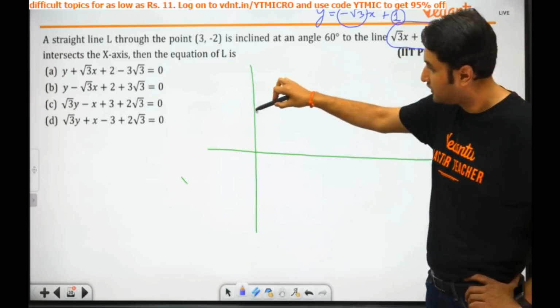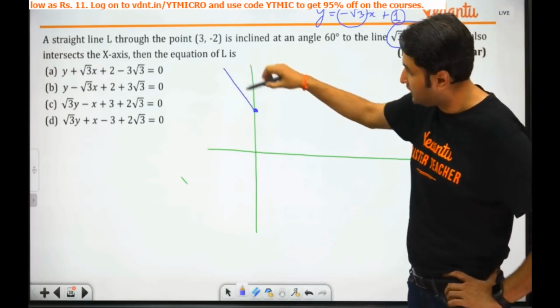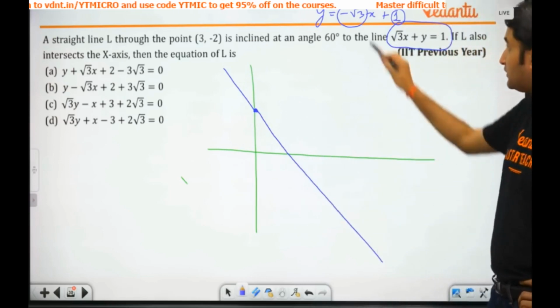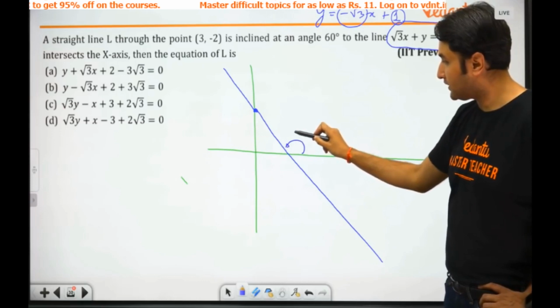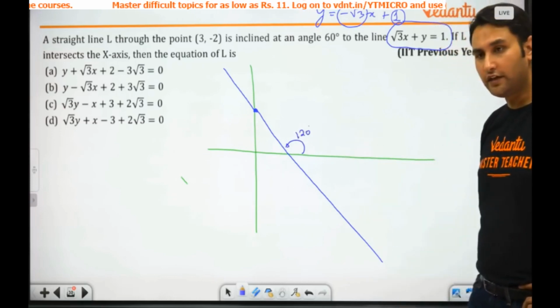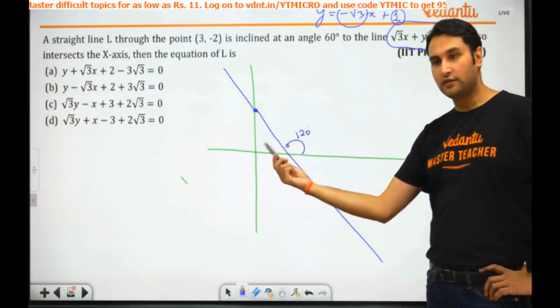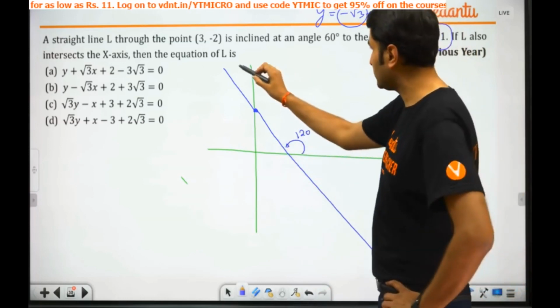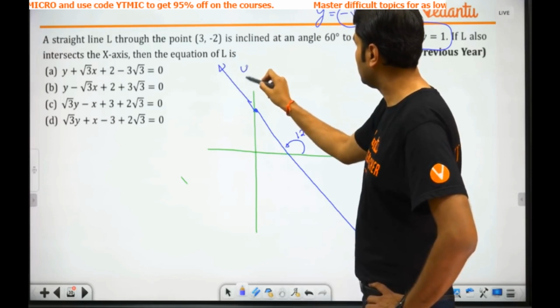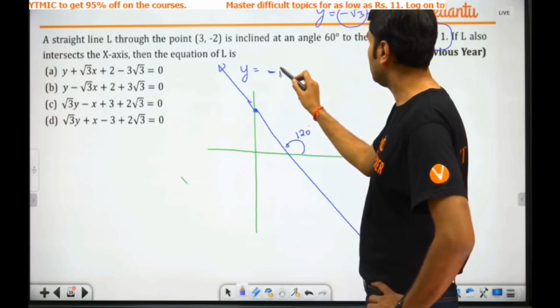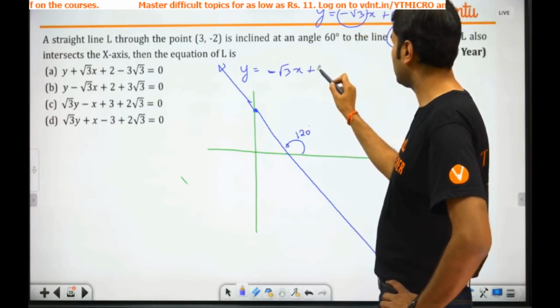तो line कैसे बनेगी? From 1, a line which has slope minus root 3. Minus root 3 मतलब slope कितना हो गया? मतलब angle कितना हो गया? 120 degree, और the angle from here is 60 degree, negative slope. ठीक है? So this is my line, y is equal to minus root 3x plus 1 is my line.